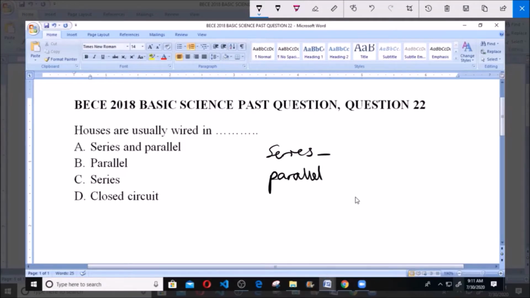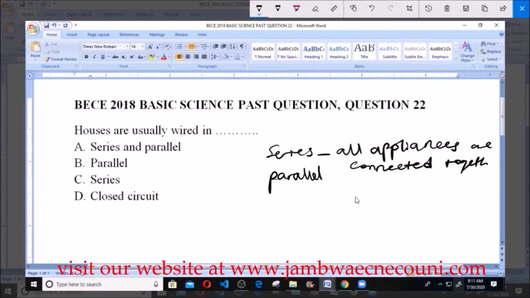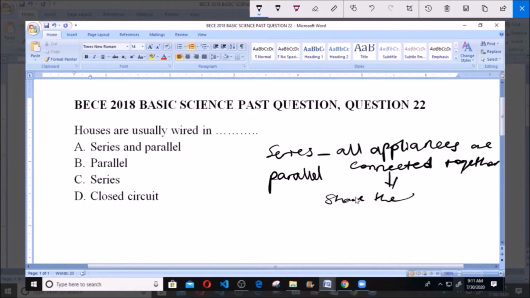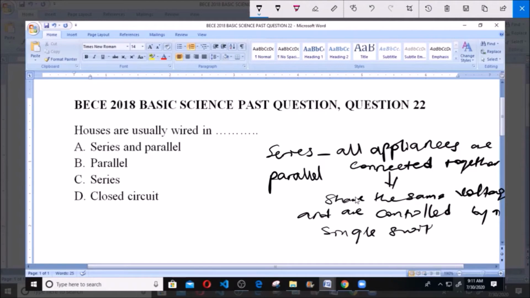Now, in terms of the series connection, all appliances are connected together, and each of them shares the same voltage and is controlled by a single switch.